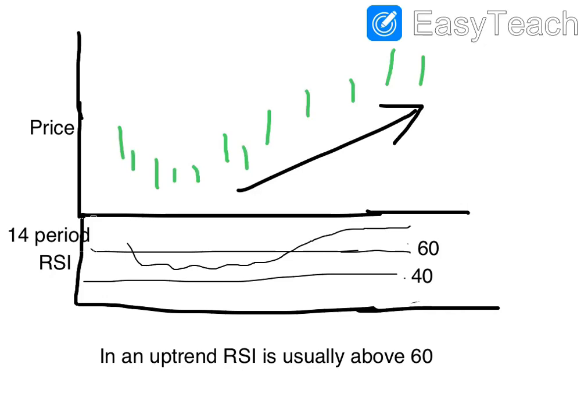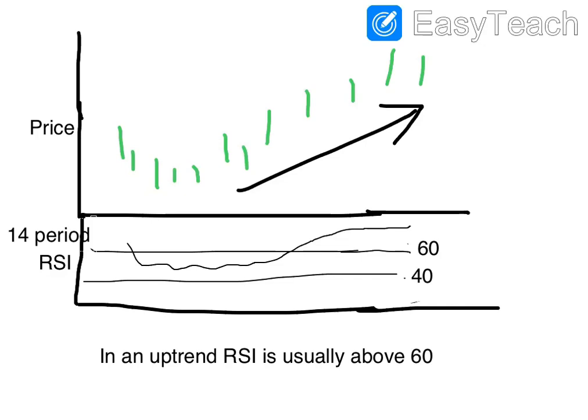Now here I have plotted a graph of price versus RSI, with price above and RSI below. I have drawn two lines between the RSI at 40 and 60. That is, you can easily see with the help of the lines when RSI is above 60 and when it is below 40.